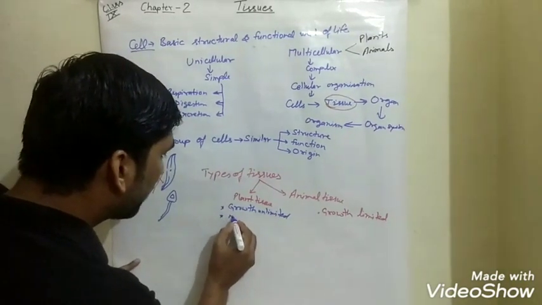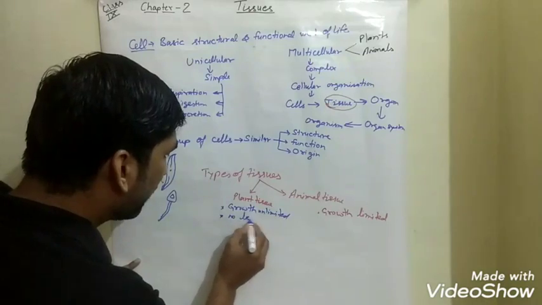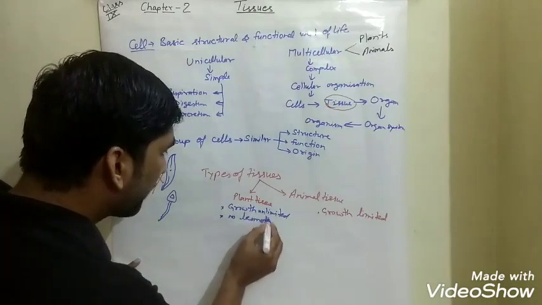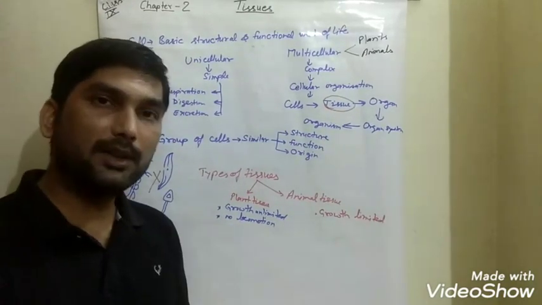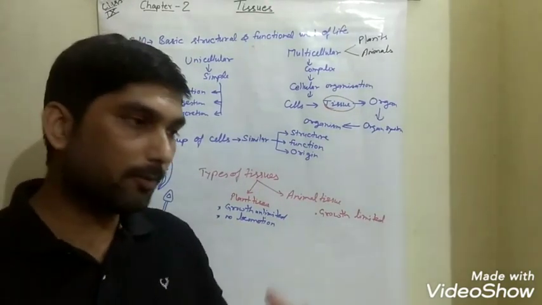Locomotion means plants are not going to change their place from one place to another.